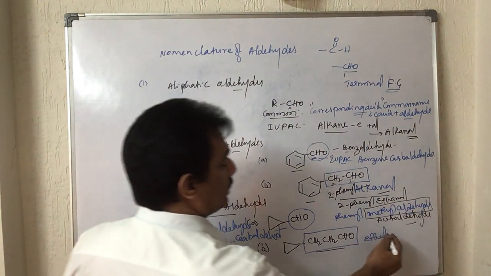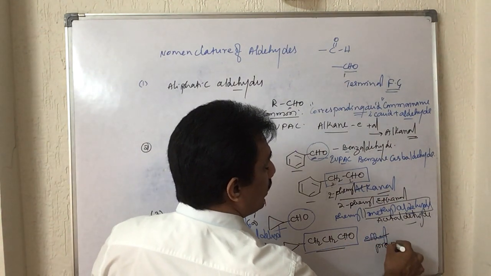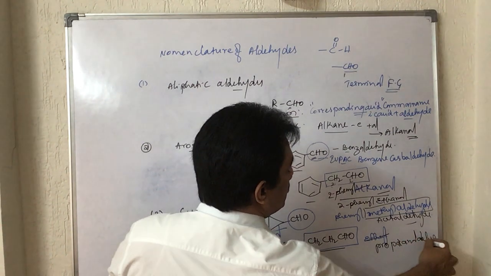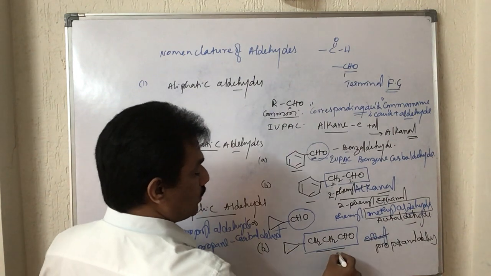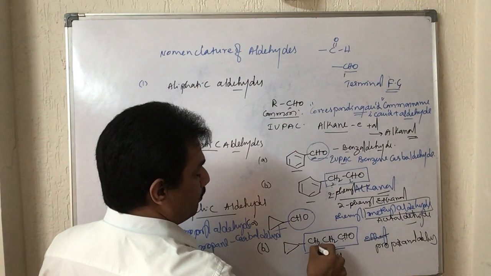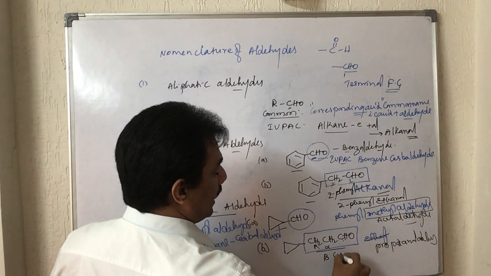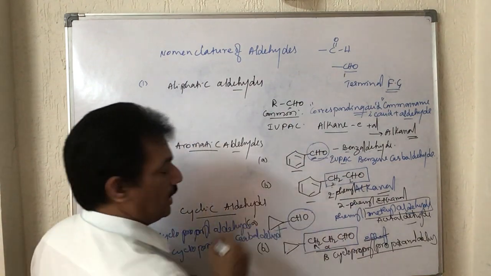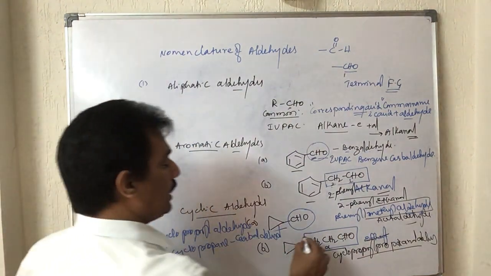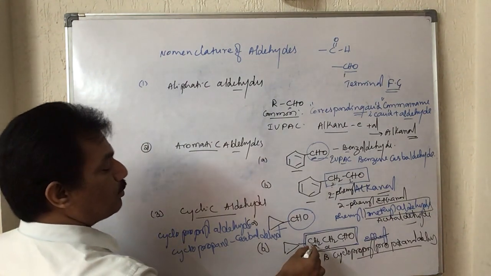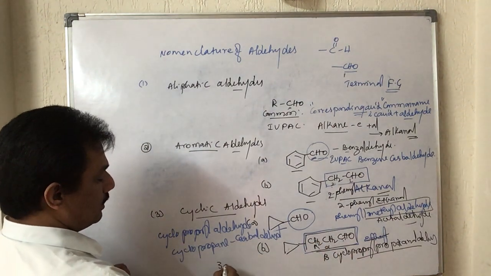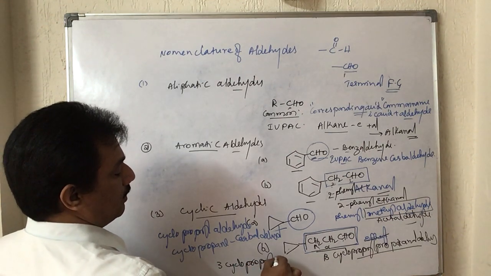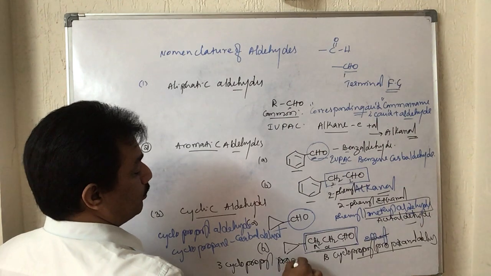Here it is also propionaldehyde, and this propionaldehyde has a cyclopropyl group on the alpha or beta carbon, so beta cyclopropyl propionaldehyde is the common name. In the IUPAC name, simply we consider this as propanal: on that propanal, carbons 1, 2, 3, so 3 cyclopropyl propanal is the IUPAC name.